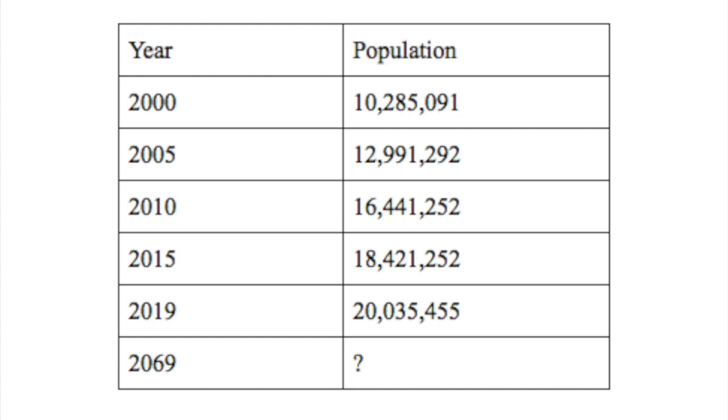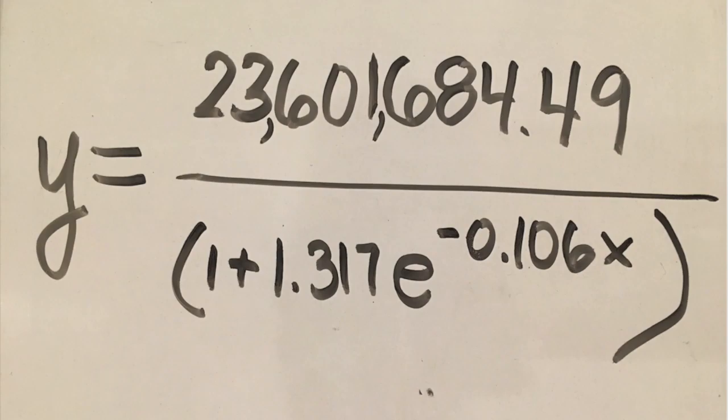Based on Beijing's population from the last 19 years, I created a graph with the information given on the chart. After that, I put the values into my calculator, starting with 10 million in 2000 and 20 million in 2019, and also having the x values put as years since 2000. After plugging it into my calculator, I got the logistic formula 23,601,684.49 over, in parentheses, 1 plus 1.317 e to the negative 0.106 times x.